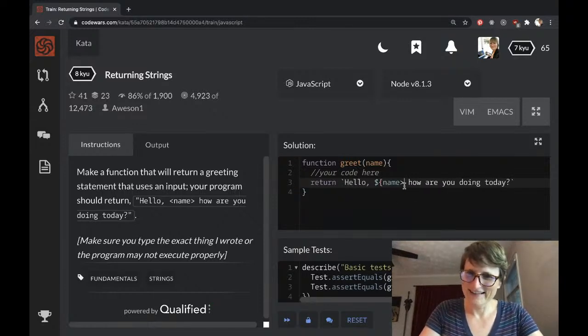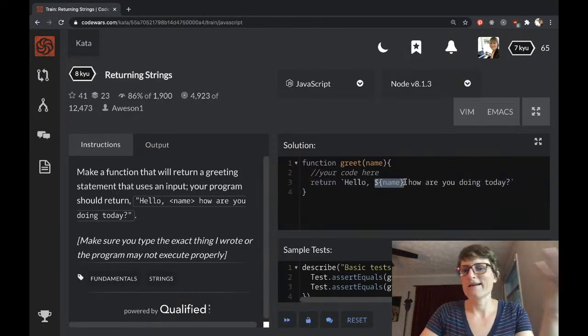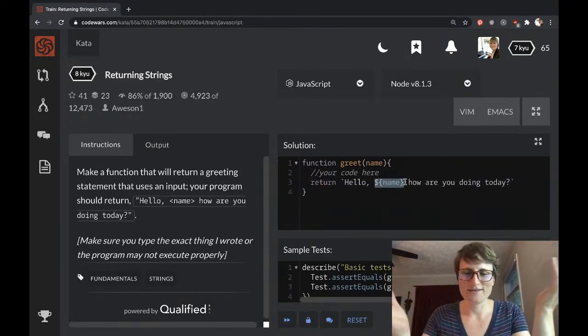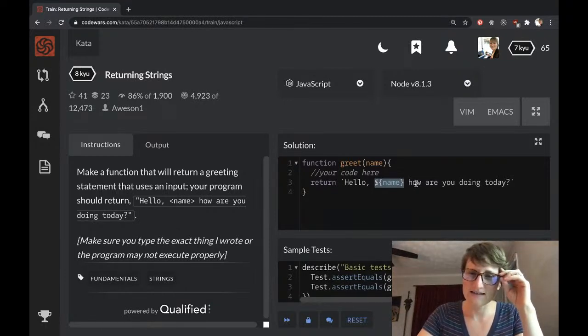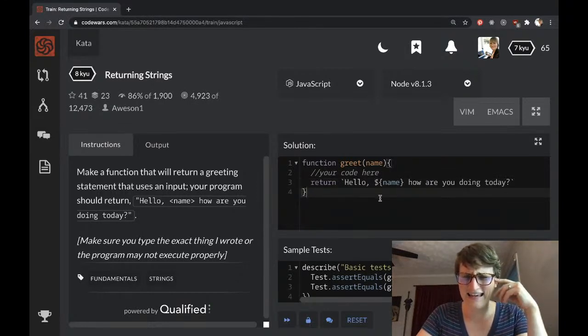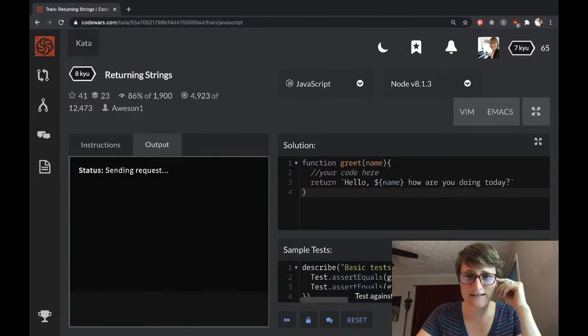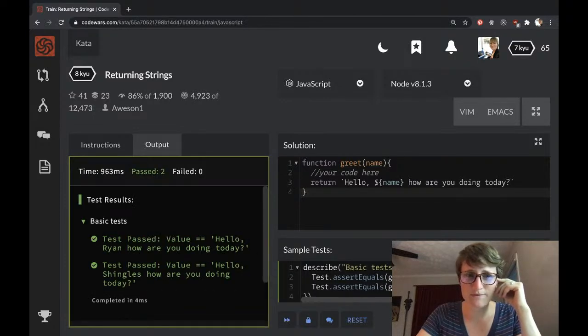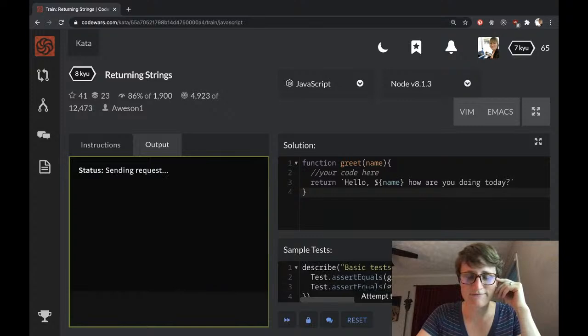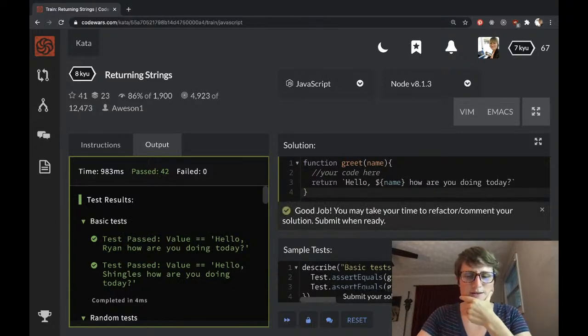Now I'm going to do... And then this syntax. What is this syntax called? I call it dollar sign with curly braces, but I know there's an official name for that syntax because I've seen it before. And I think that's it, people. All right, so let's see if that does it. There we go. That was a pretty straightforward one. Some of them are easier than others, definitely.